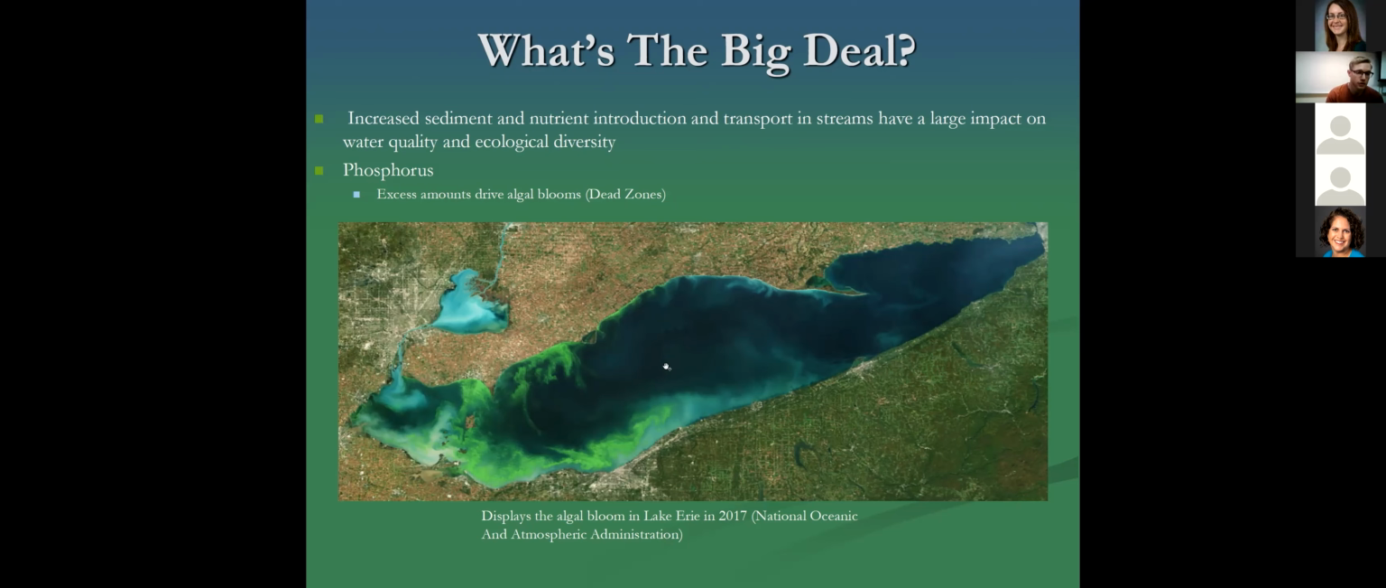This image on the bottom here is from NOAA and displays an algal bloom that took place in Lake Erie in 2017, where you can see this light green area representing the size and scale of this algal bloom in this Great Lake.